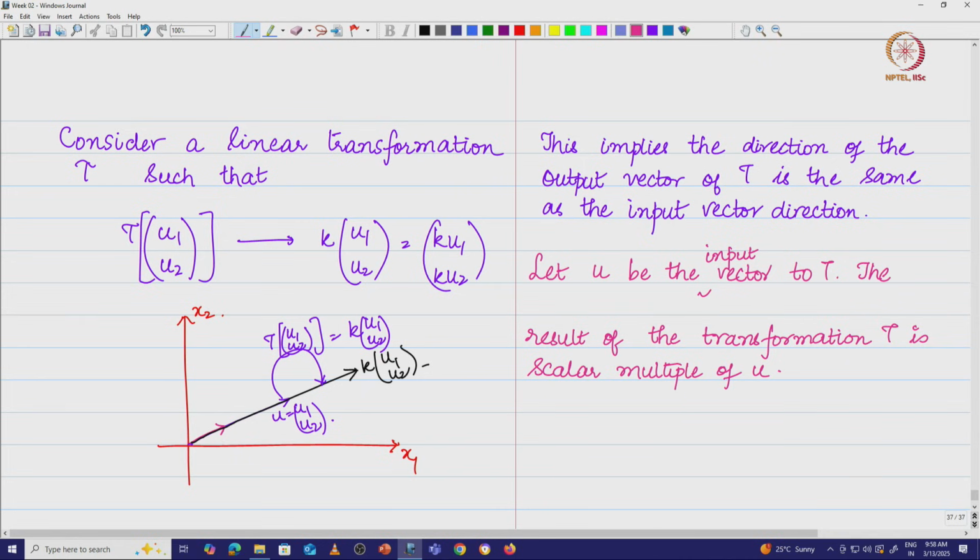This simply means the following: this implies that the vector u is invariant to the linear transformation.